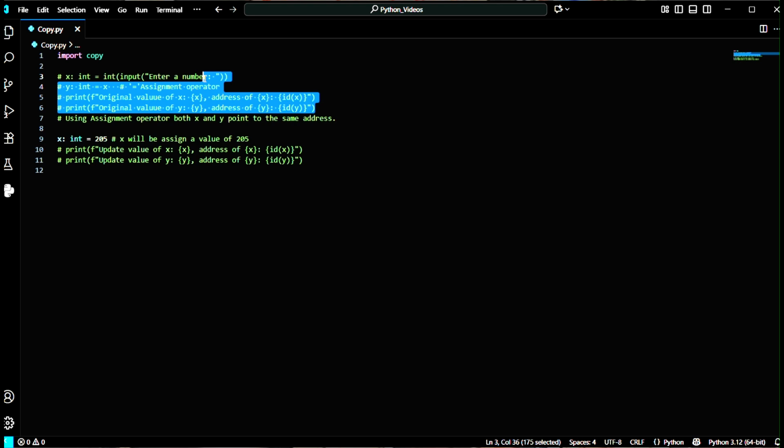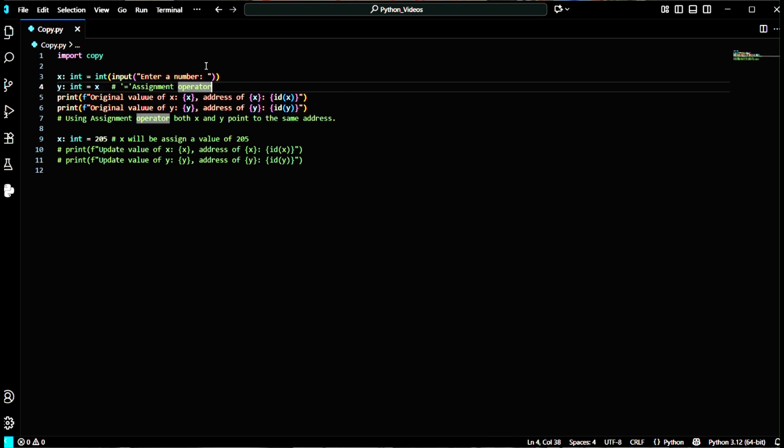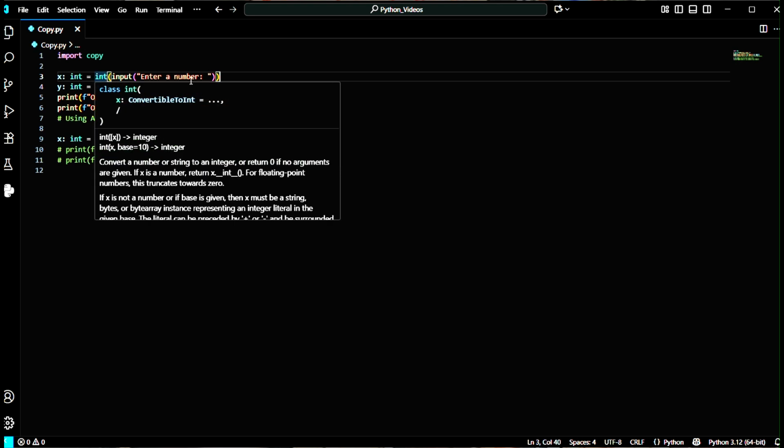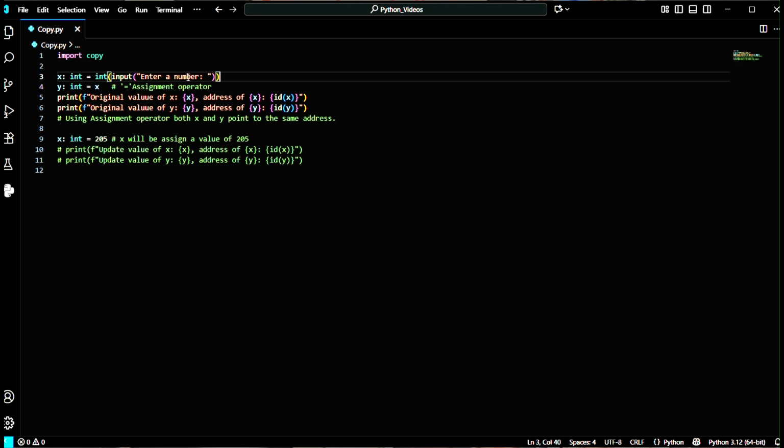I'm going to uncomment this. Now you can check here. I'm going to ask the user to give an input, and this input will be by default of type string because input is an inbuilt function of Python, so it will give us the value in the form of a string. Now, because we want a number, I'm going to typecast, and that's why I have used the int function to typecast my value. Now it will give us a value of type integer, and it will get stored in the variable x.